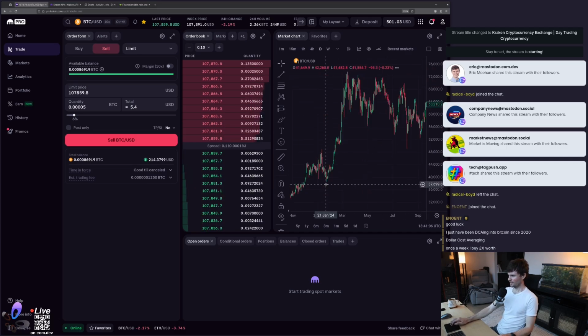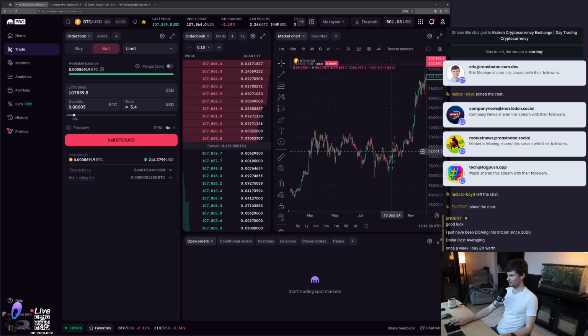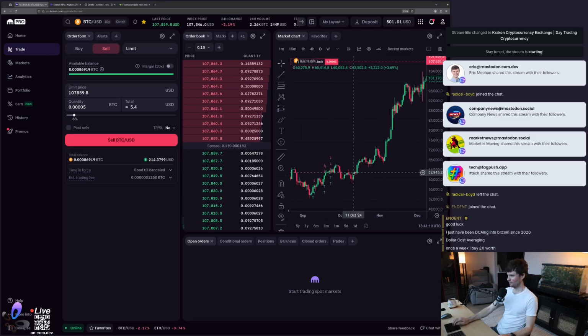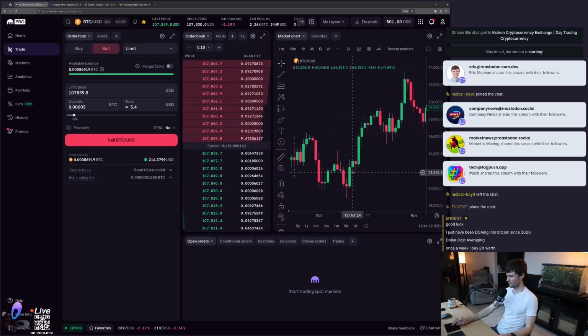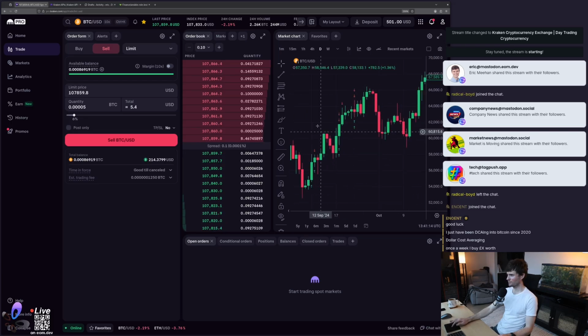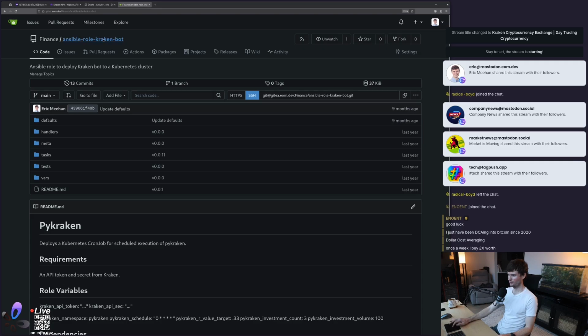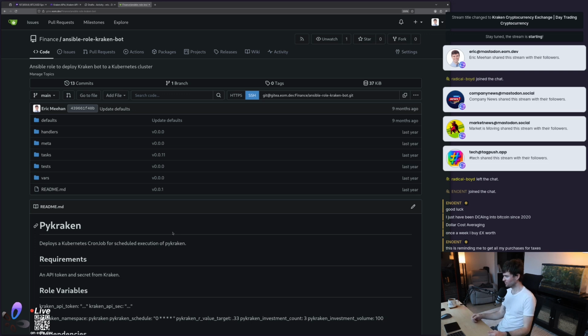We can also see, actually, I have a lot more exchanges right in here. And this is from a past project of mine. That project is right over here. This is called the Kraken bot. So I used some Python code to write a bot that would scrape data from this Kraken API and then make some buy-sell decisions based on it.